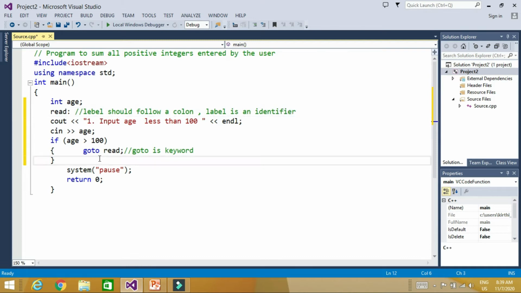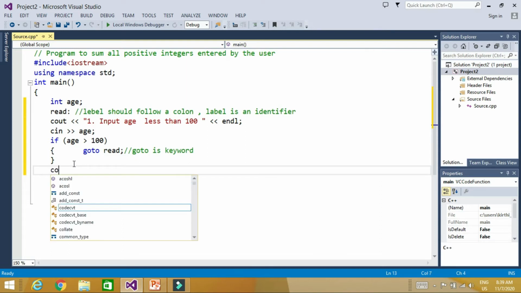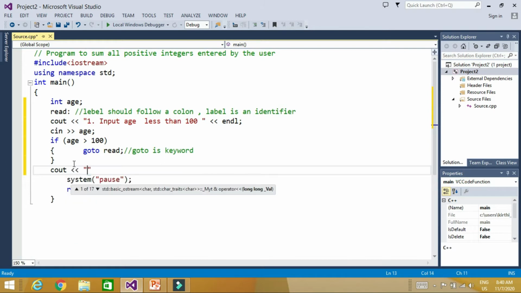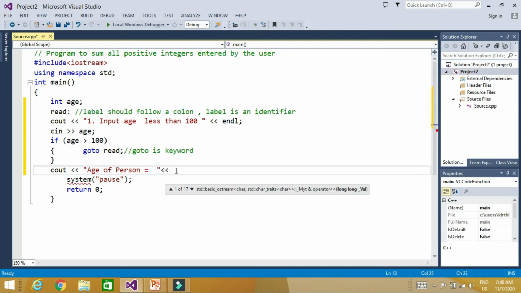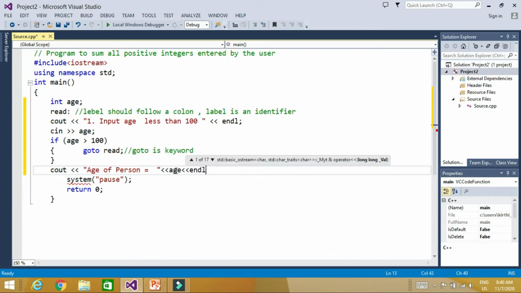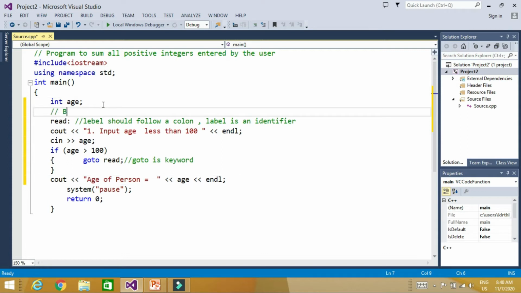Okay. Now, let us write otherwise. If it is not so, then the compiler has to print the age: cout age of person is equal to age. This is called a backward jump. Now, let us run it.